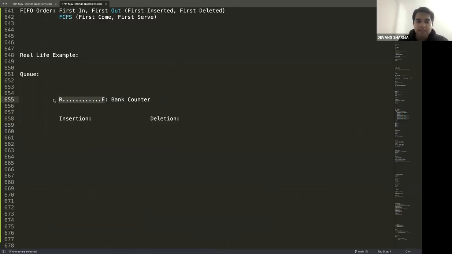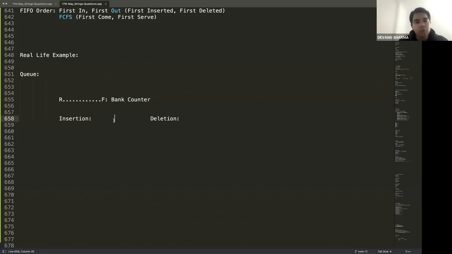Now, obviously, the reason that they have made a queue is because F is the person who came first. Then this guy, this guy, this guy, this guy. R is the person who came last. Everybody clear with this? Okay.